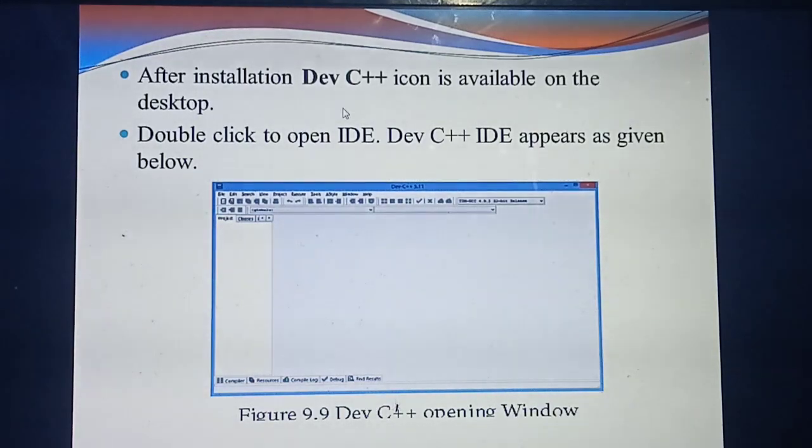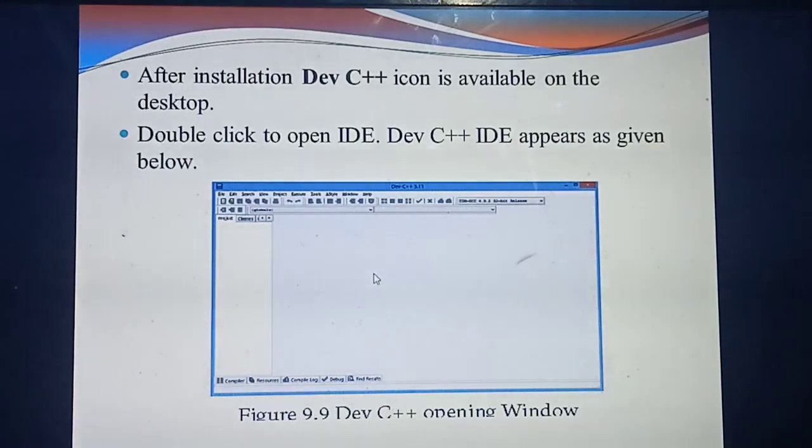What you need to do is, first you should double click the Dev C++ icon. On the desktop you have the icon, which icon? Dev C++. Okay. So you should double click the Dev C++ icon. After double clicking, the screen will open like this. This is the Dev C++ opening window. Is it visible? Have you all seen? If you double click the software, immediately the screen will open like this. So this is the opening screen for Dev C++.